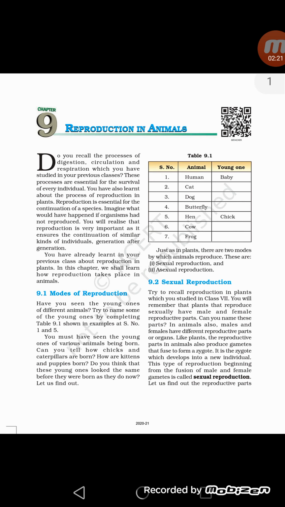Now in your book there is a table 9.1 where the names of the young ones of different animals are asked. First one, the young one of a human is called a baby. In the same way, the young one of a cat is called a kitten. The young one of a dog is called a puppy, and the young one of a butterfly is called a caterpillar. The young one of a hen is called a chick. The young one of a cow is called a calf, and the young one of a frog is called a tadpole. So you will complete this table in your books.